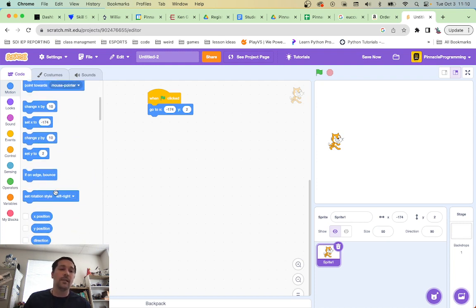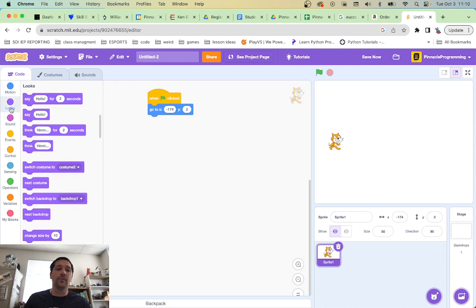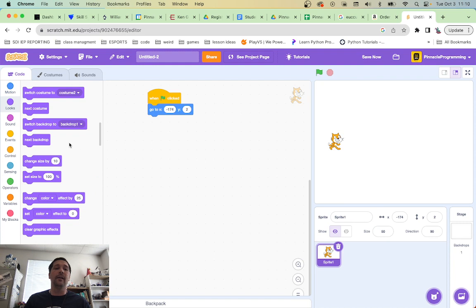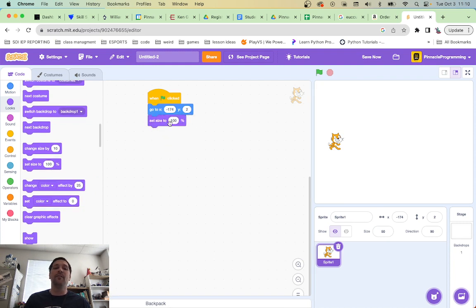Change size by, no, I can't do looks. Switch costumes, next change size by, change size to, right here. 50%, just to make sure that whenever I click that button, whatever it was before, it's going to be at 50%. Now, I don't actually like 174 because that's a weird number. I'm going to put it at 175 because that's a better number, I think. And instead of 2y, I'm going to make it 0y, which just looks good there.